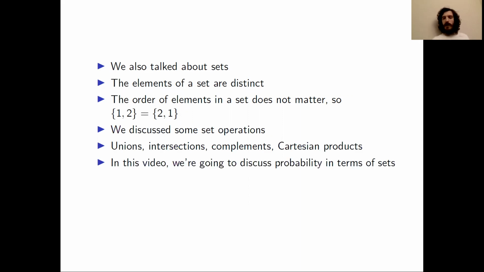And in today's video, we're going to talk more about sets, but we're going to discuss probability all in terms of sets. And like I said, we'll apply the things that we learned today to some more probability problems.